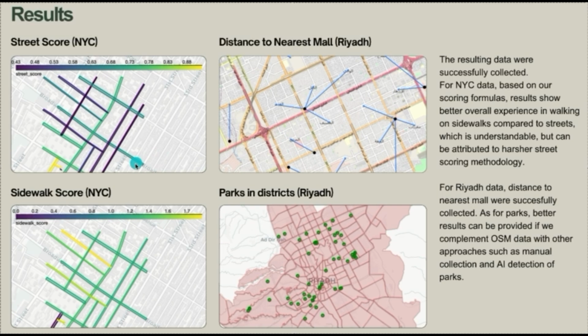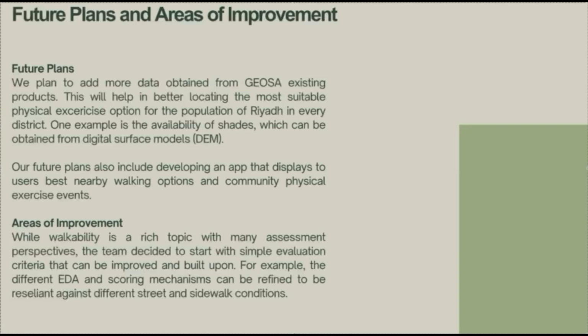So for the results for New York City, as you can see here, the street data. New York City streets are not made for walking. So as you can see, some streets have higher car densities and lower walkability scores. On the other side, sidewalks are almost always good based on our scoring formula. And here, like we mentioned before, the distance of each district to the nearest mall and the parks available in Riyadh. So our future plans,